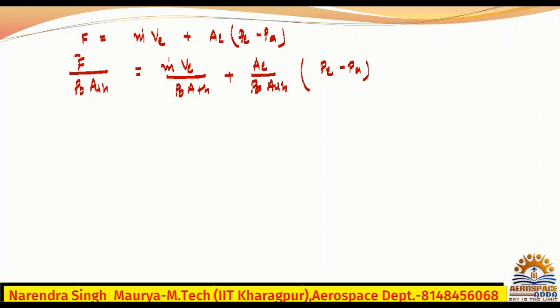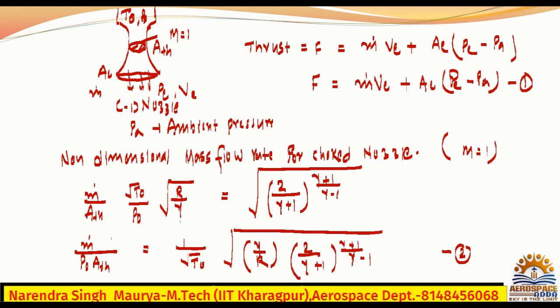This value is called CF, the thrust coefficient. Hope you understood. It becomes a coefficient because it becomes non-dimensional now. Okay, so what is the CF? CF is m dot VE divided by P naught ATH.